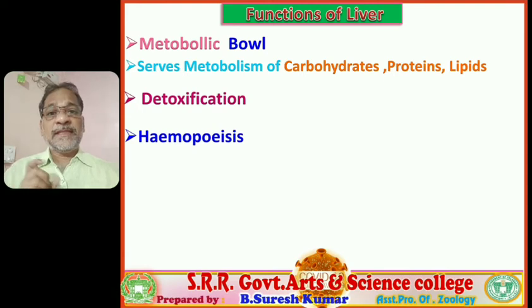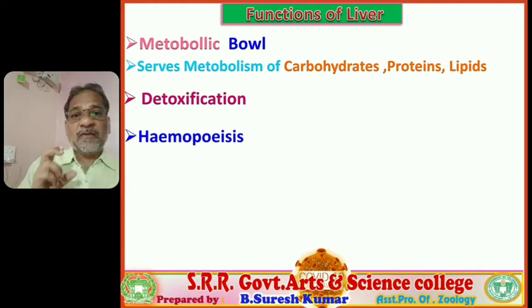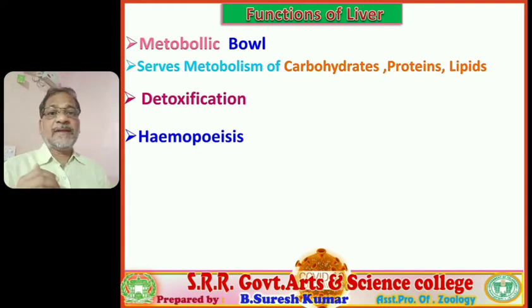And hemopoiesis phenomena. What is hemopoiesis? It is a temporary hemopoietic organ in the fetus. So it synthesizes blood cells in the fetus. So, a temporary hemopoietic organ. And as well as it is a hemoclastic organ also, erythroclastic organ also. The worn out RBC, whatever dead RBC are there, WBC are there, they are destroyed in the Kupffer cells.